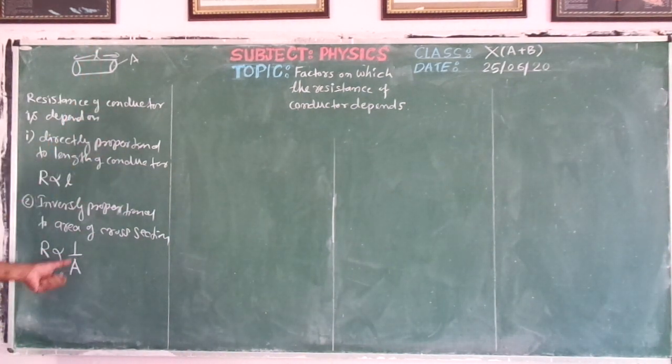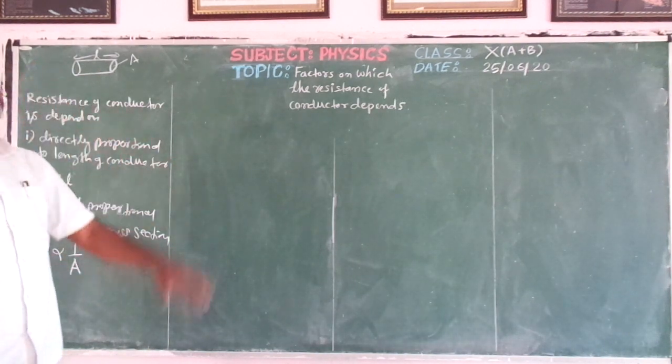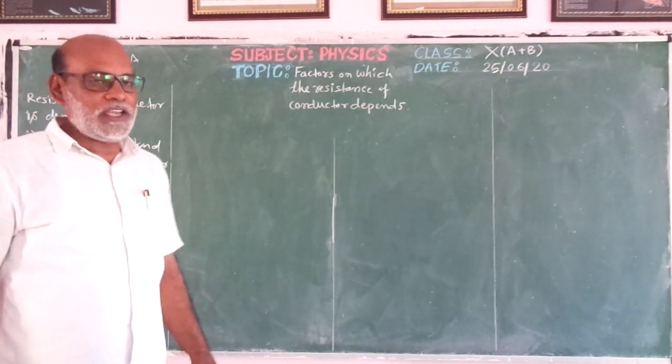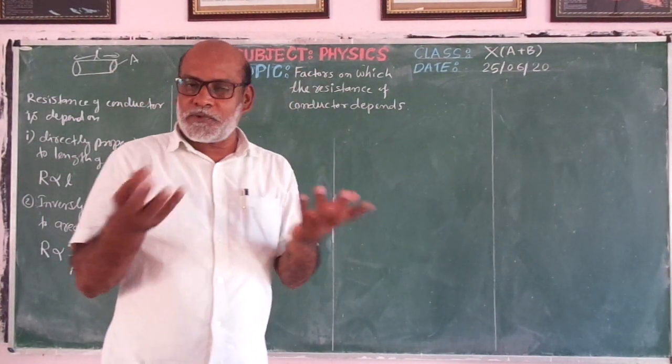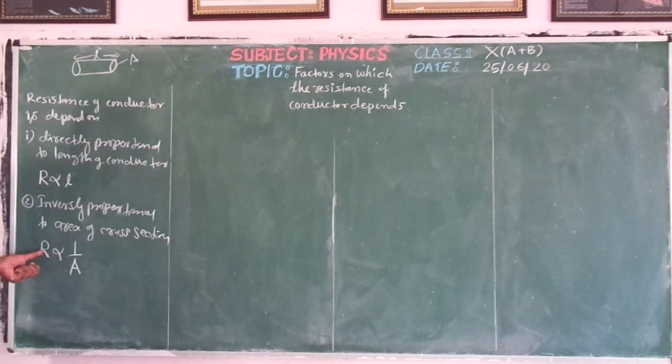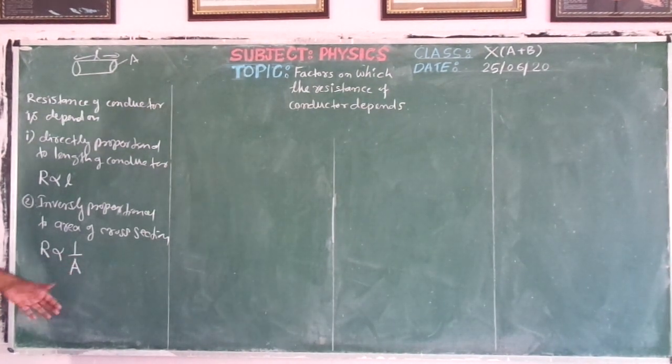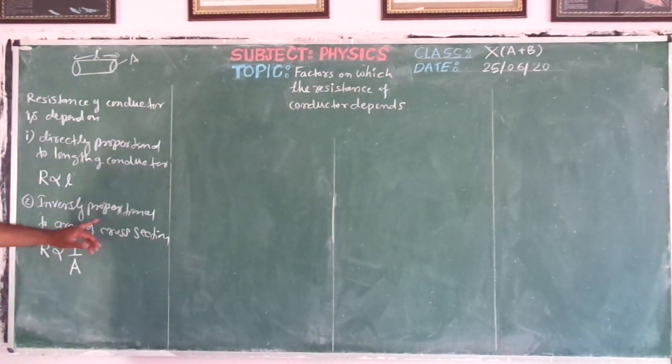But resistance is inversely proportional to the area of cross section. Area means thickness or thinness. If the conductor is thin, its area of cross section is very small. If the conductor is thick, its area of cross section is larger. So resistance is inversely proportional to the area of cross section and directly proportional to the length.